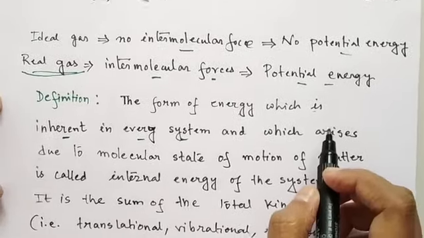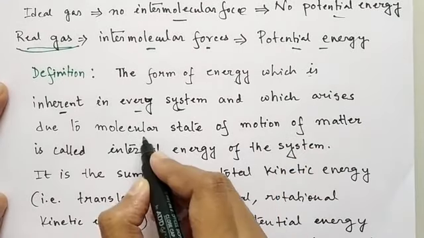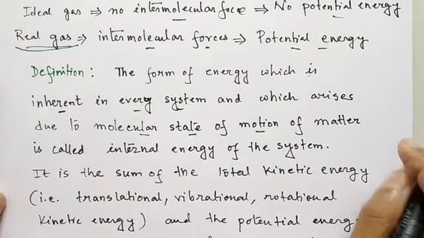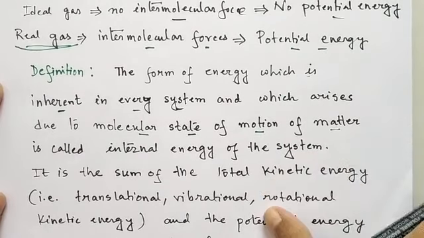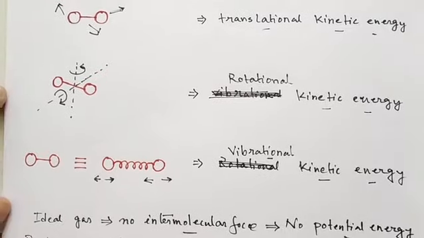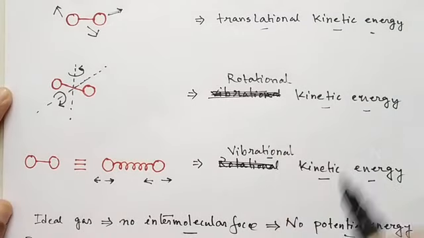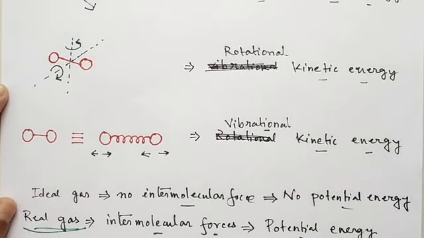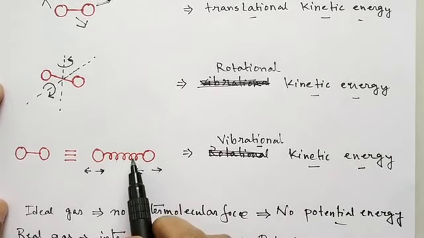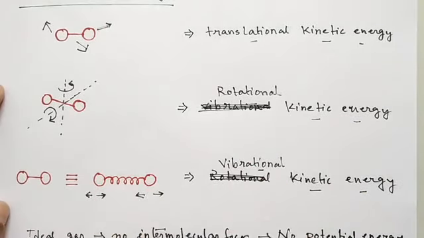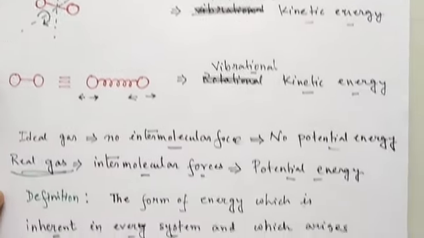And why does it arise? It arises due to the molecular state of motion of the matter. Just like we said, this translational motion, the rotational motion, the vibrational motion, and the intermolecular forces are all arising due to this molecular motion, or the motion in the molecular state or the atomic state.